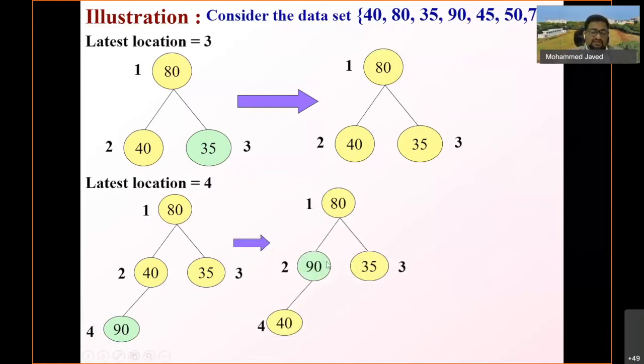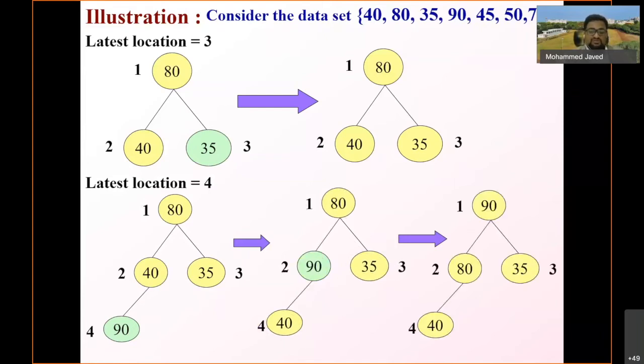Again the definition says that I have to check whether the heap property is satisfied at the new child position. Here also it violates the definition of a heap, so the swapping has to take place again. So now 80 and 90 are swapped here. Now you see that 90 goes on the top, and now this is a perfect heap of 4 elements.